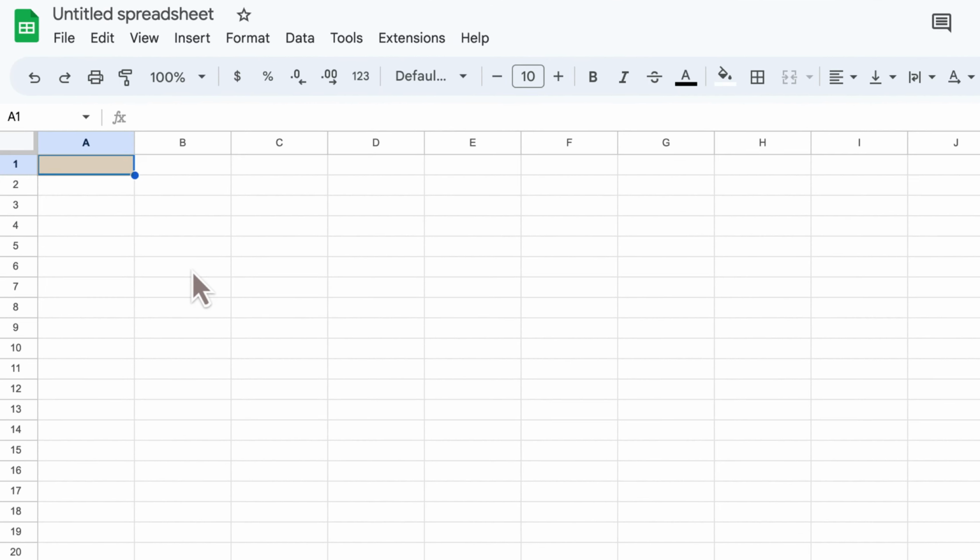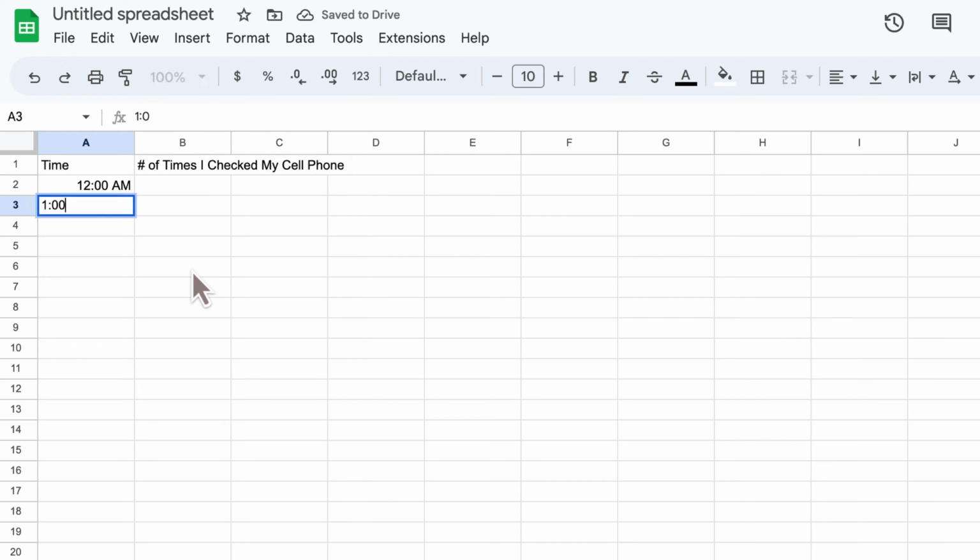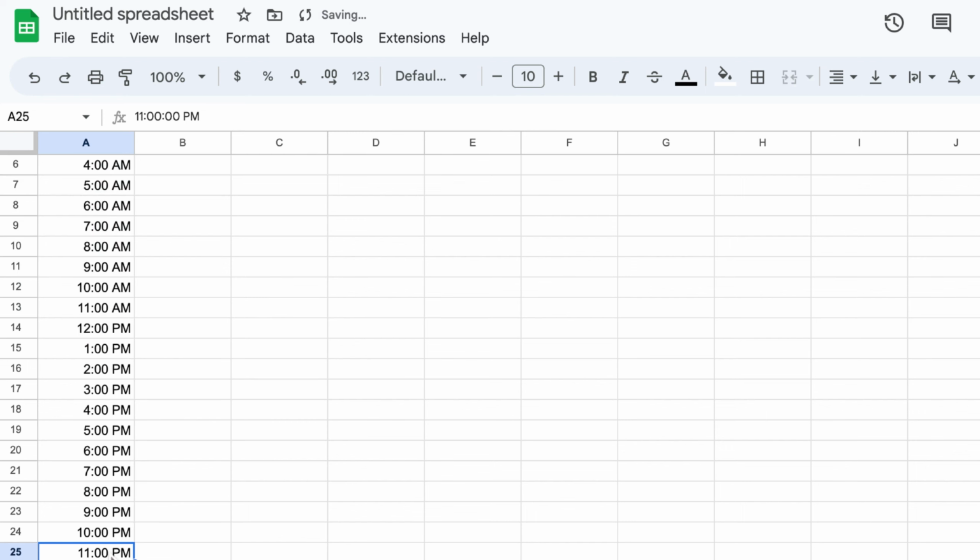In the first column, it's going to be time. And in the second column, number of times I checked my cell phone. The time slots will begin at 12 a.m., 1 a.m., 2 a.m. I don't have to do this for every single row because Google Sheets recognizes these patterns. I am going to drag down, and this is going to be the final hour from 11 p.m. to 12 a.m. of the next day.